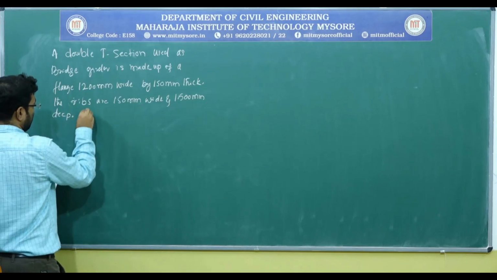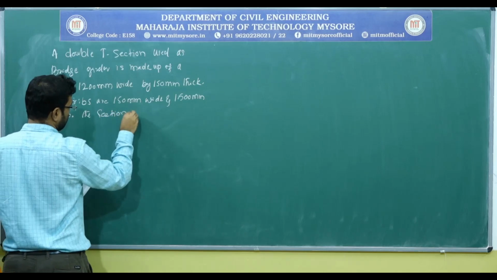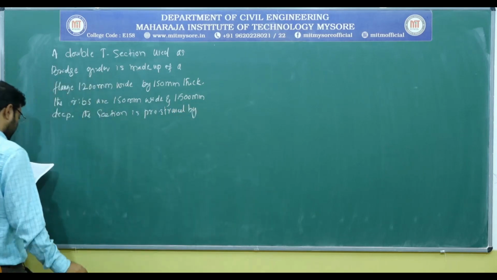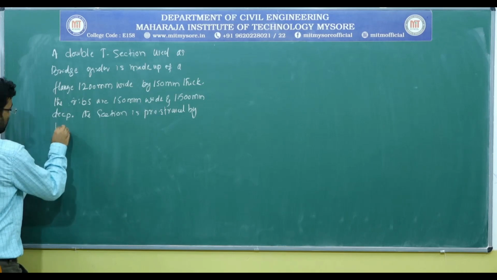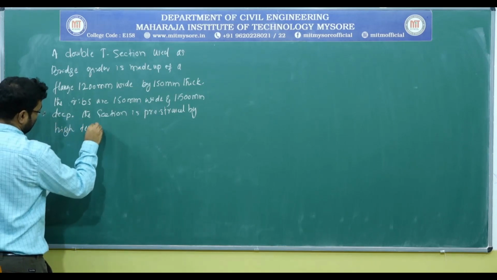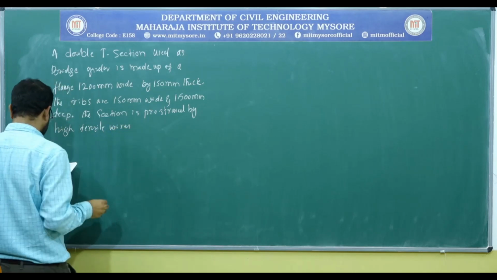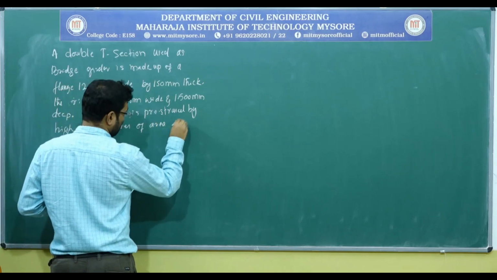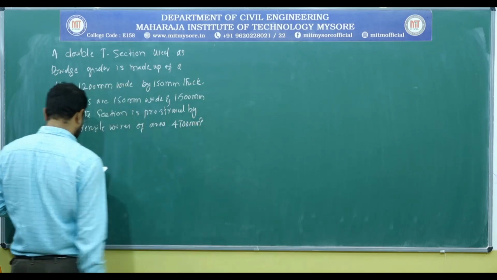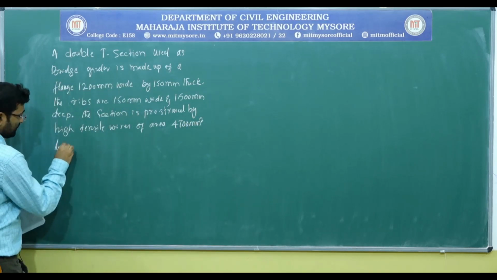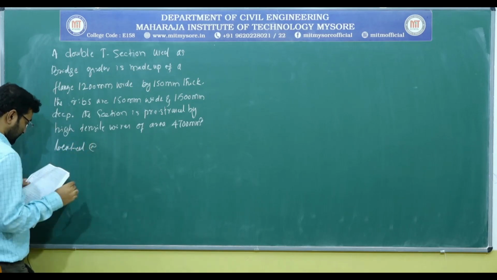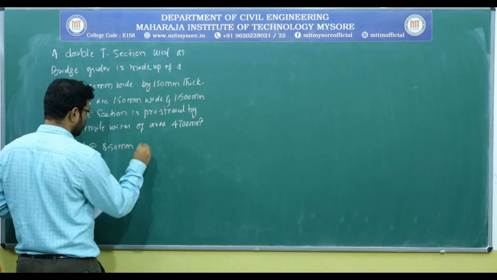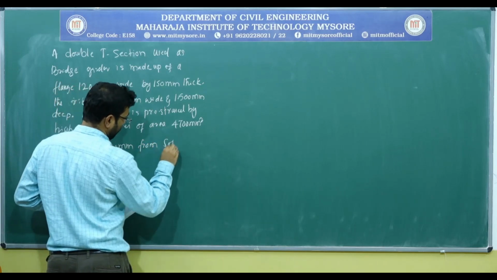The section is pre-stressed by high tensile wires of area 4700 millimeter square, located at 850 millimeter from the soffit.